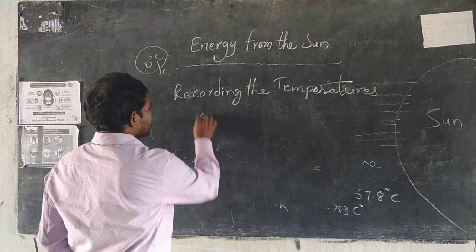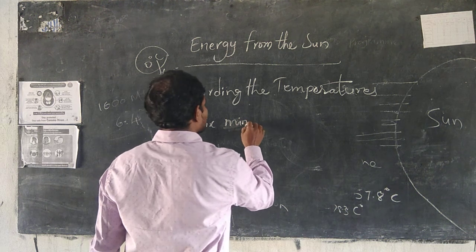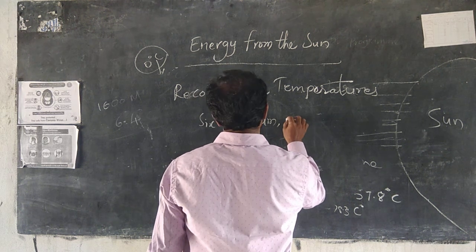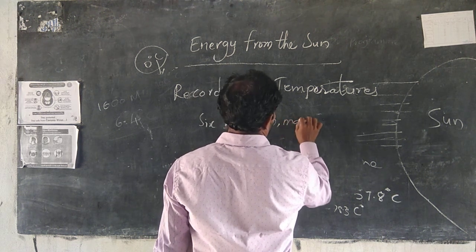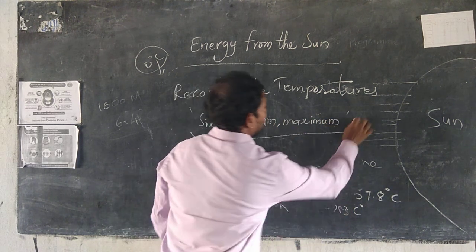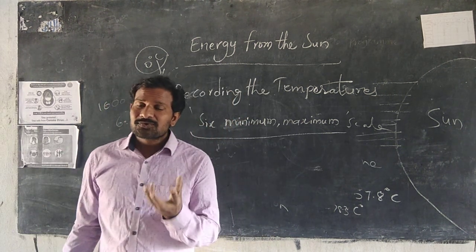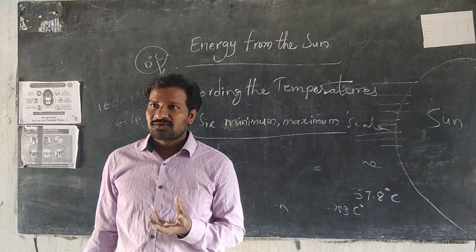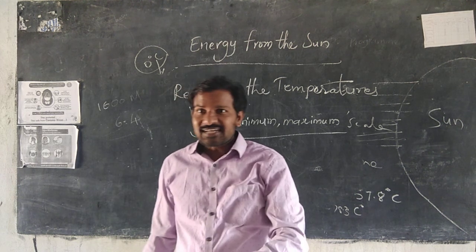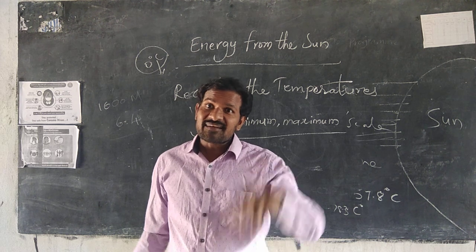We use the Six's maximum and minimum scale. See this, how to record the temperatures. We record temperature per day. What is today's temperature? The lowest temperature and highest temperature.